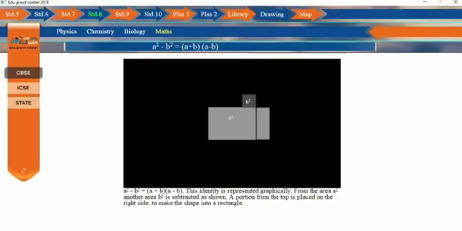Slide the side to make the shape into a rectangle. This rectangle has a width of a plus b and a height of a minus b. Hence the area is equal to a plus b into a minus b.